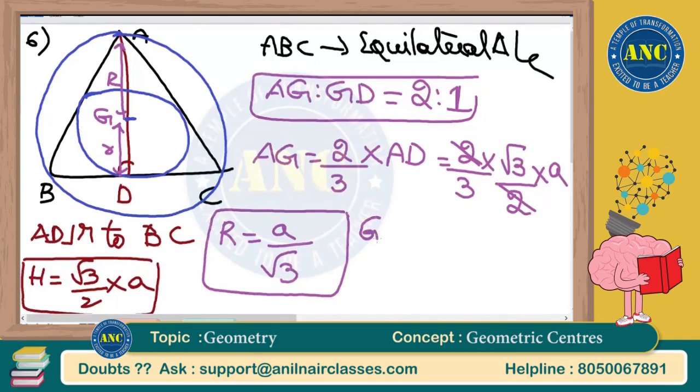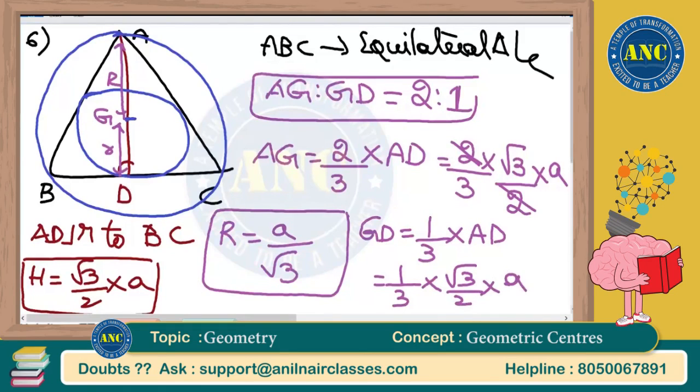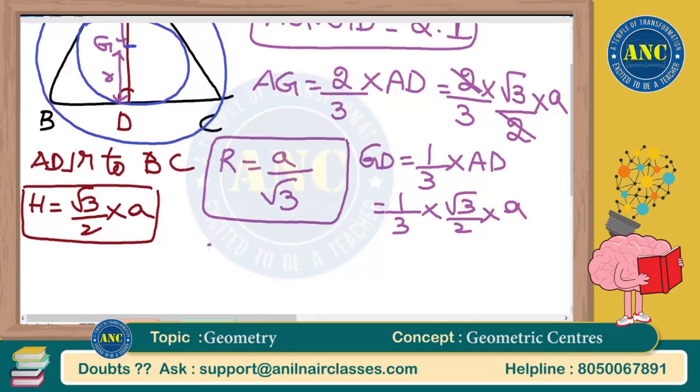Similarly, GD is 1/3 of AD, and AD is root 3 by 2 into A. So GD is nothing but small r, which is A by 2 root 3.